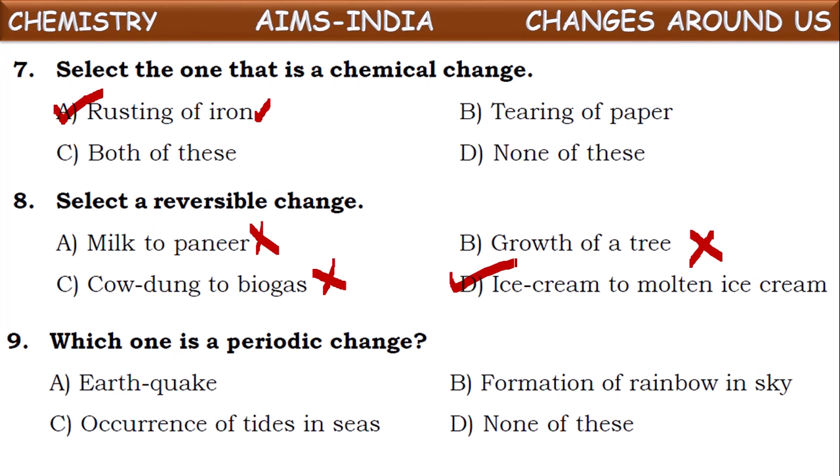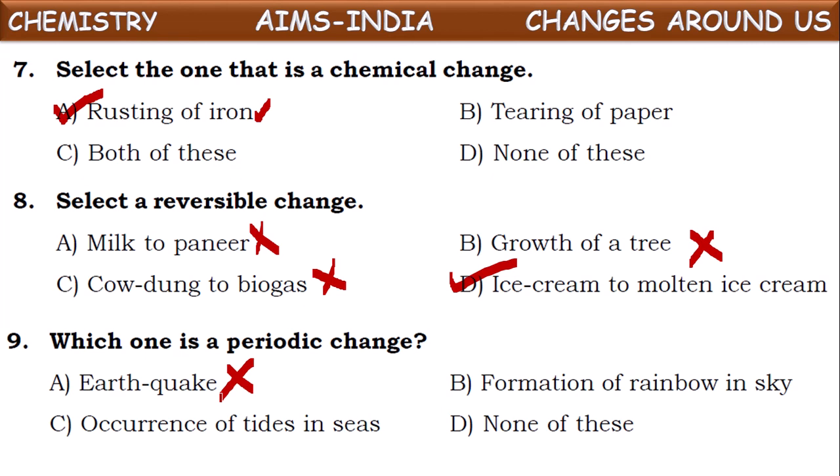If you observe the first one, earthquake, is it a periodic change? No, because these earthquakes do not occur at regular intervals of time, and sometimes we cannot even predict them. They may occur at any time. So there is no regular interval of time for this to occur. So we can say this earthquake is one of the non-periodic changes.